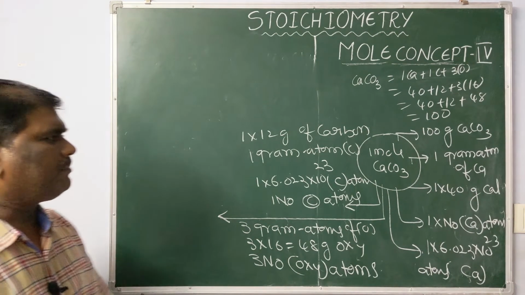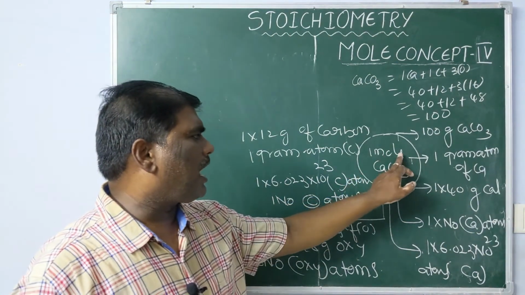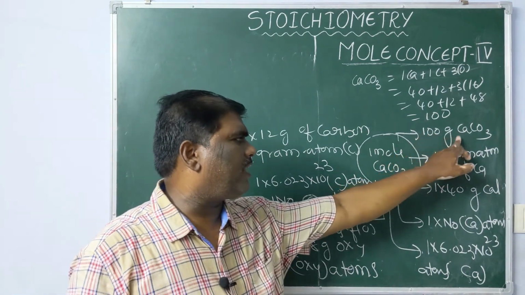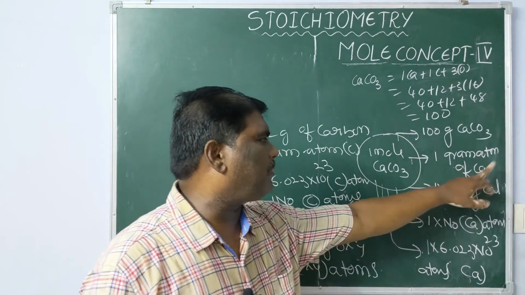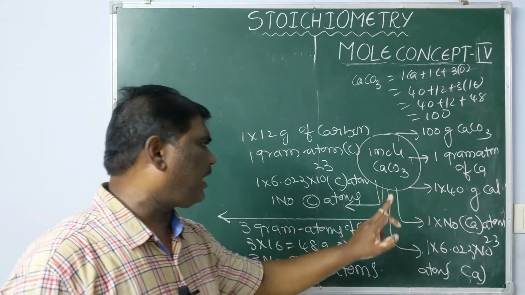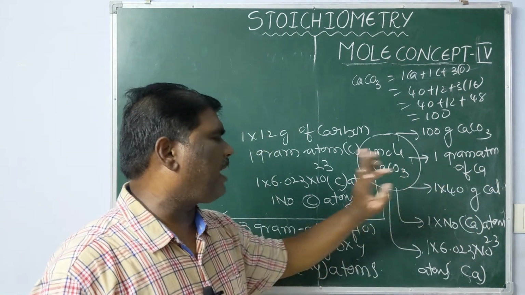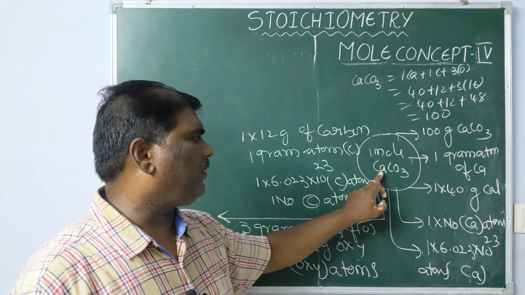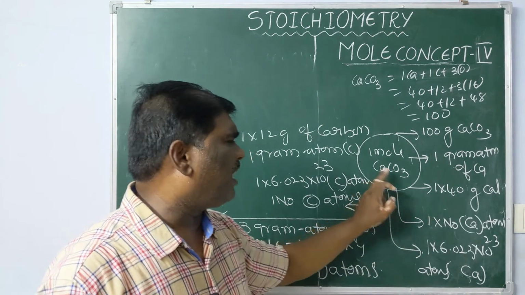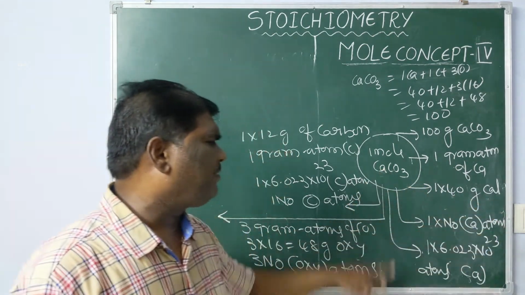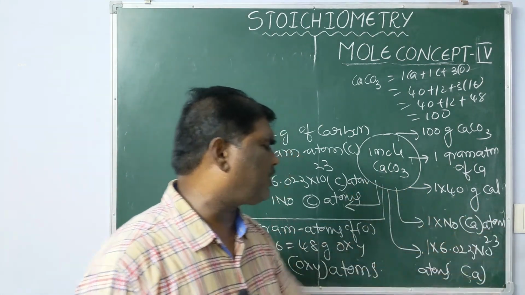I repeat once again. 1 mole limestone is the weight of 100 grams of limestone. It contains 1 gram atom of calcium, 1 gram atom of carbon, 3 gram atoms of oxygen. For calcium: 1 gram atom, 1 into 40 grams, 1 into Avogadro number of calcium atoms.